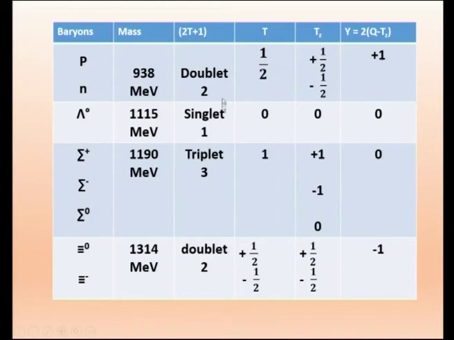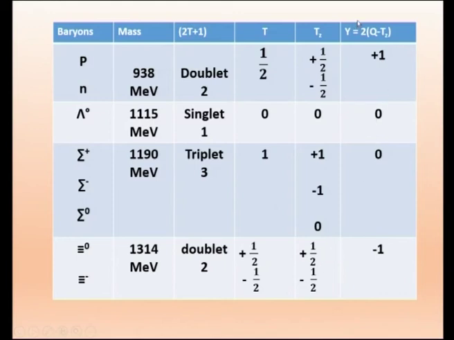So when it is a doublet, naturally if you use in this formula 2t plus 1, I have to put t equal to half. Only then I will get 2 into half plus 1, which will be 1 plus 1, so we will be getting 2. Therefore, Tz, the components will be plus half and minus half. So the same thing, psi 0 plus half and psi minus half.